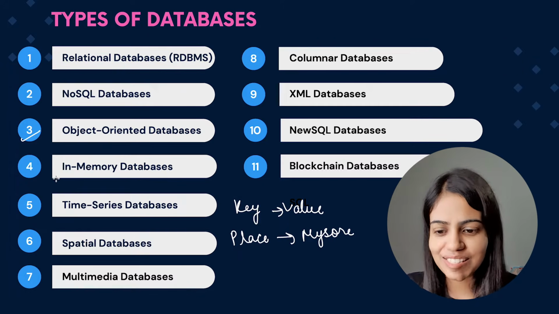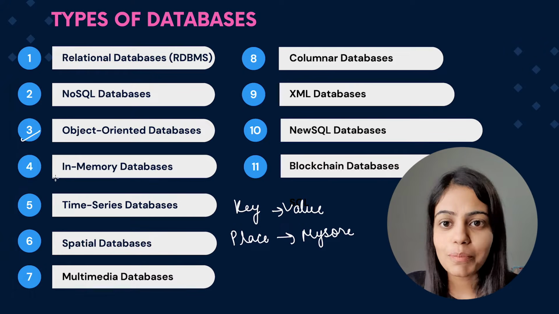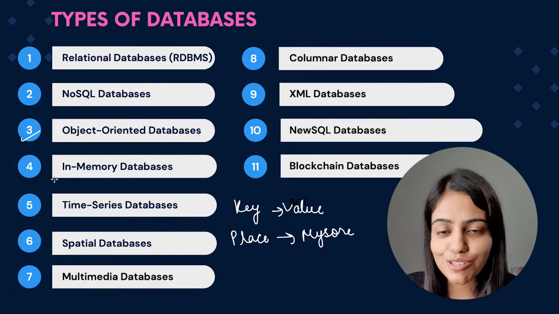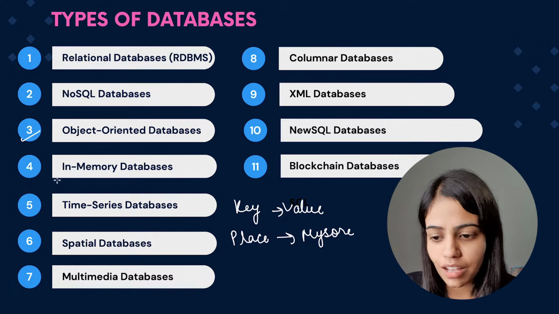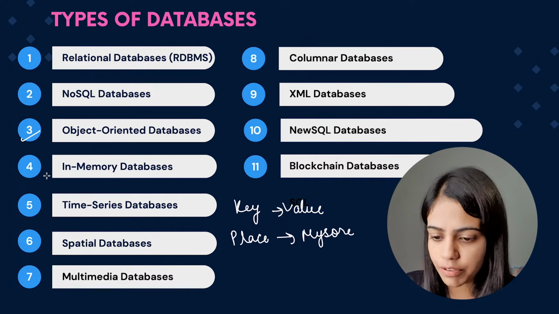So now the third one is object-oriented database. As the name suggests, object-oriented. So basically whenever the data is stored in the form of objects, it is called an object-oriented database. We will be looking more about this in the further slides.